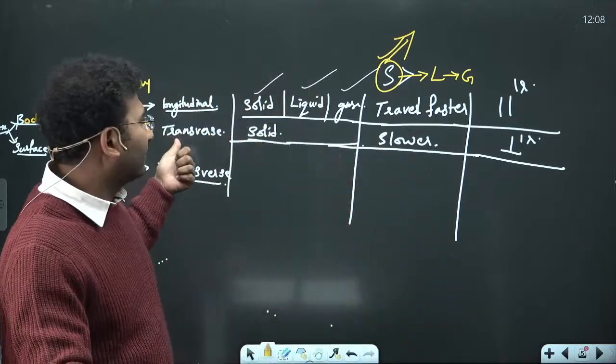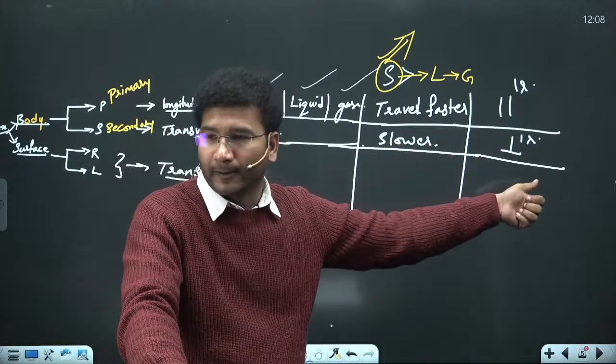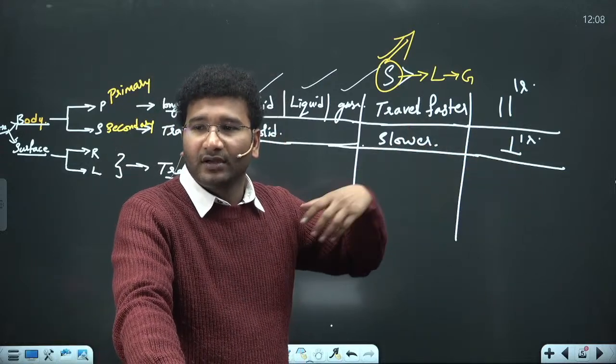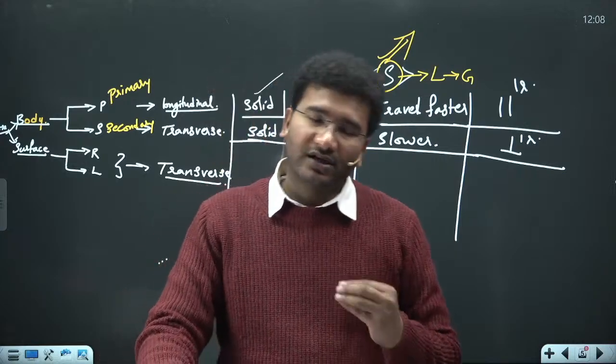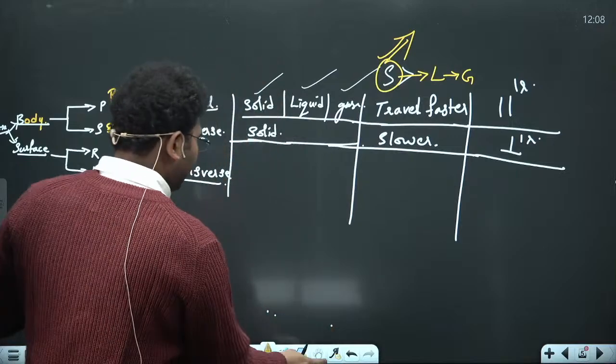Next, come to transverse waves. They can only pass through solid. They are slower and they are perpendicular. Right? So the higher the density, the higher the speed of the medium. Now come back, we'll apply this to the concept.